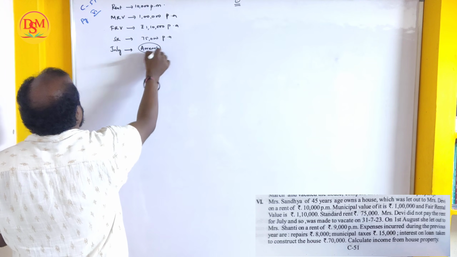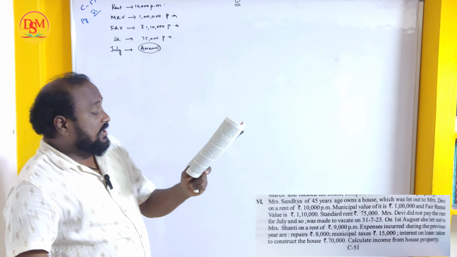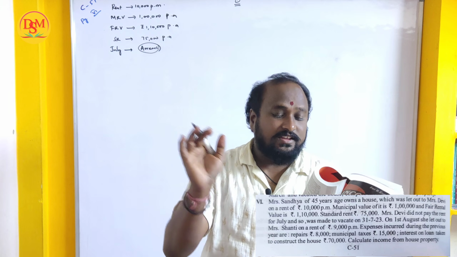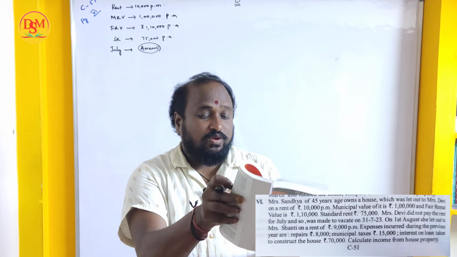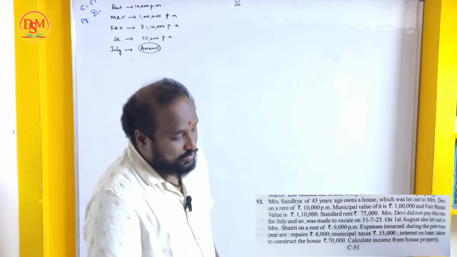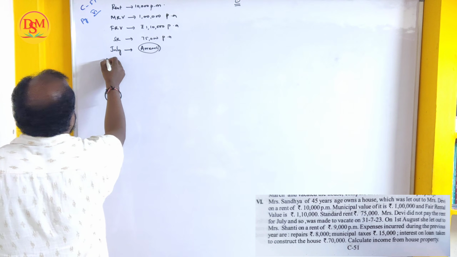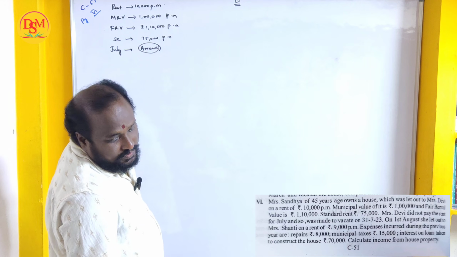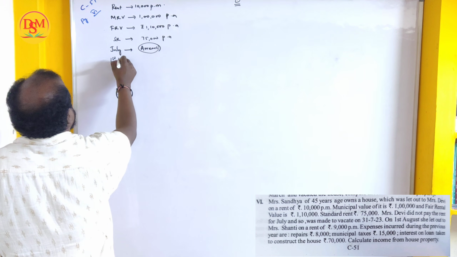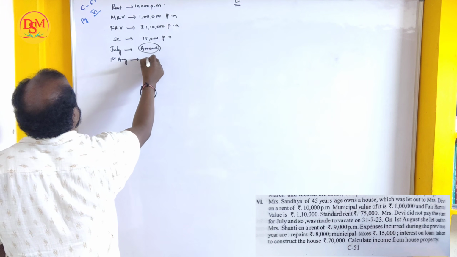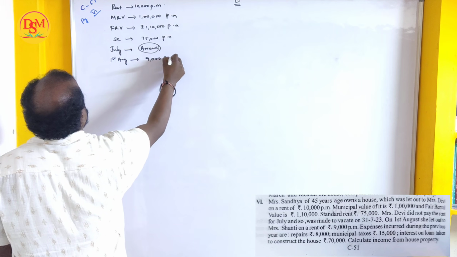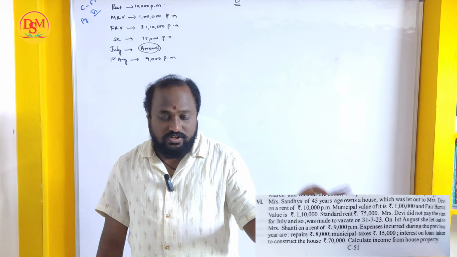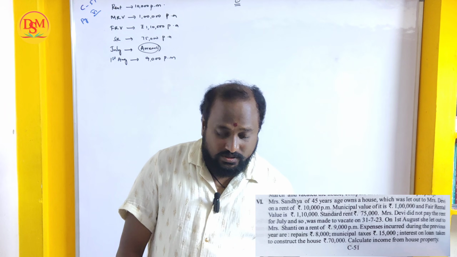Right? And as she did not pay, she was made to vacate. On 1st August, she let out the property to Mrs. Shanti on a rent of 9,000. So here what happened is, on which date? 1st August, she has given it to some other person at 9,000 per month.